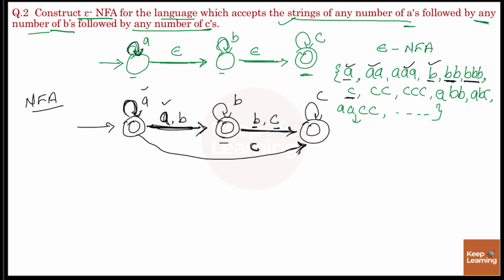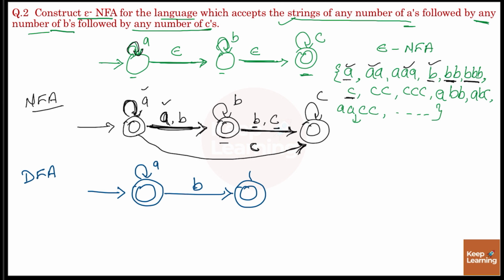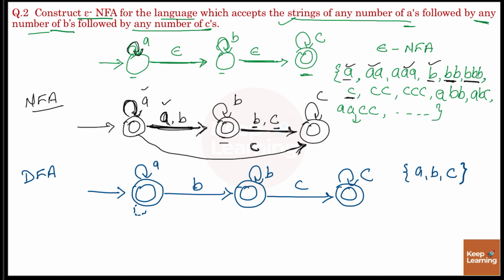Now let's suppose I have to construct the DFA for the same language. Then how will we define it? Any number of A followed by any number of B followed by any number of C. Since this is a DFA, we have to define the transition of each input from every state, and here we have 3 input alphabets A, B, and C. Now tell me, can I define the transition of C here?